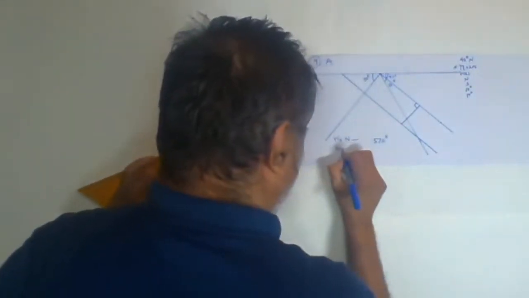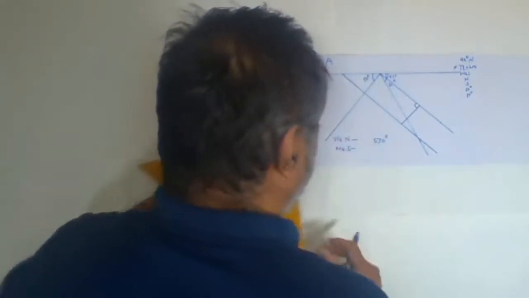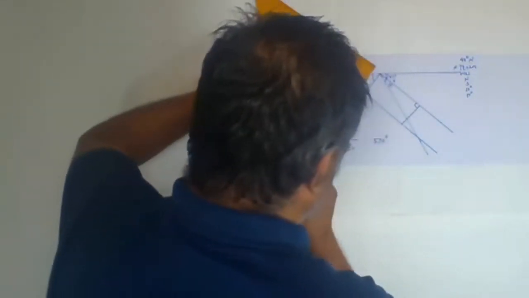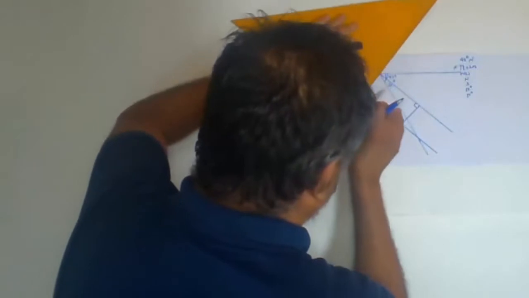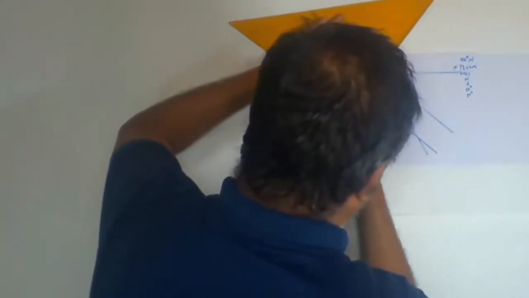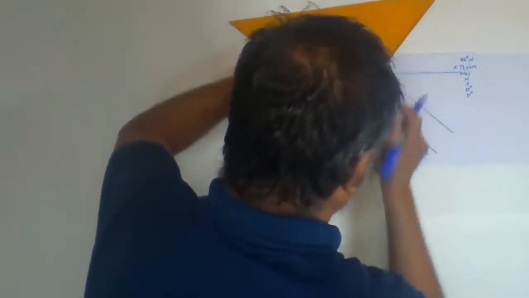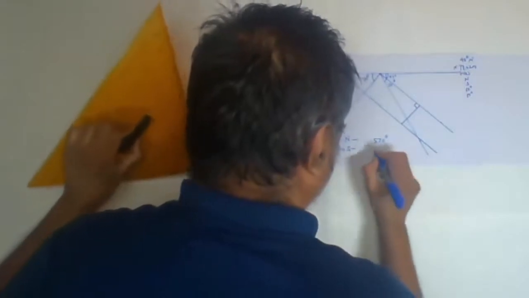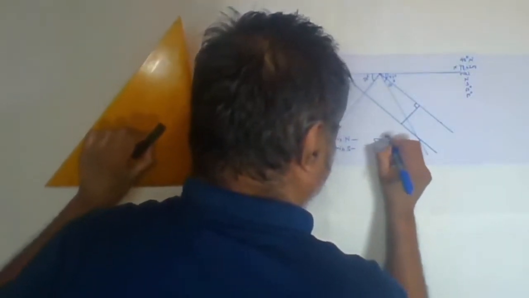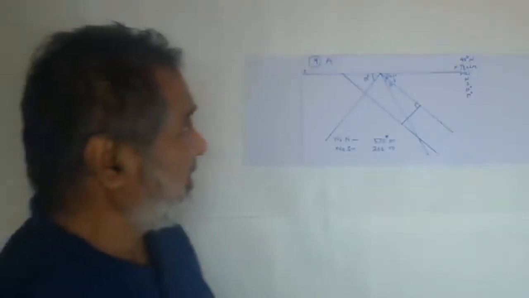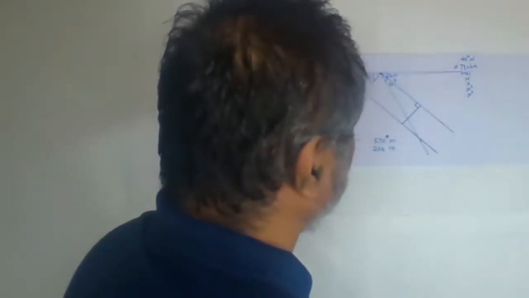So width of outcrop on the southern hill slope, how much will it be? 1 centimeter and 2 centimeters. So 200 meters. Sorry, it is meters. Yes, that will be there. And vertical thickness has not been asked.